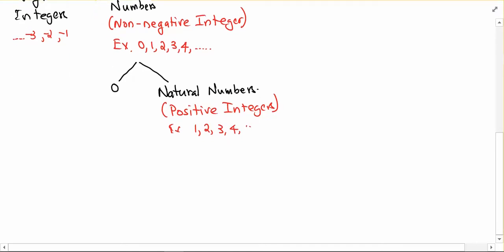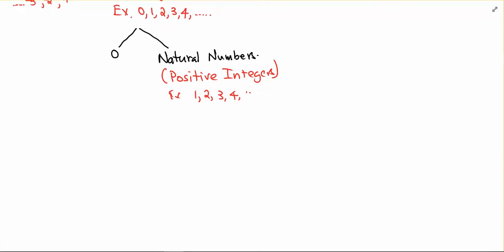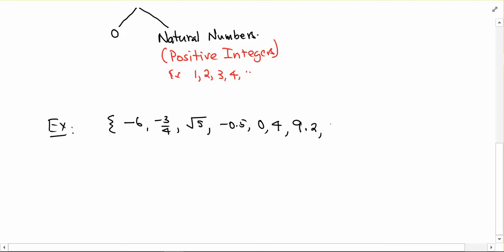Okay, so let's take a look at a very simple problem. Let's say we were given a set of numbers: -6, -3/4, radical 5, -0.5, 0, 4, 9.2, 5, 5/8, and minus radical 13.